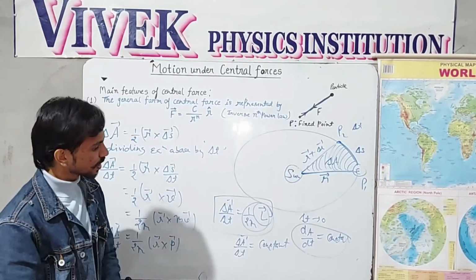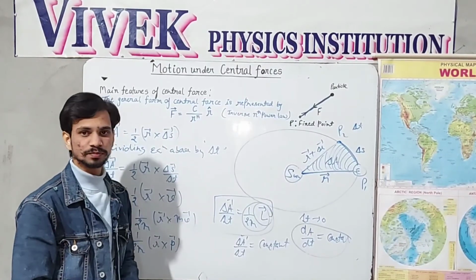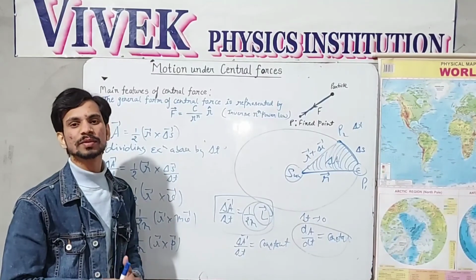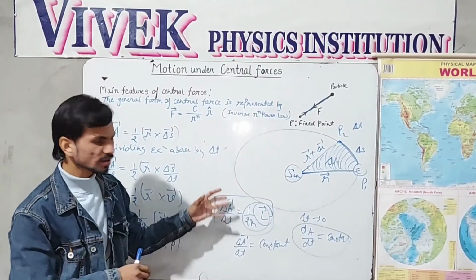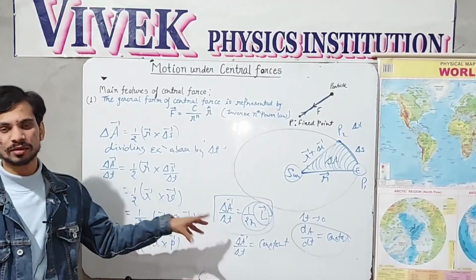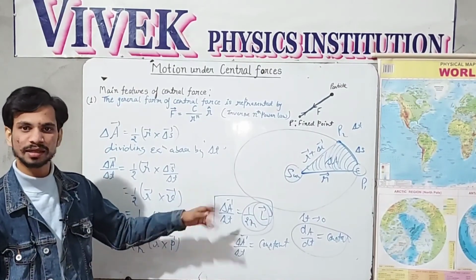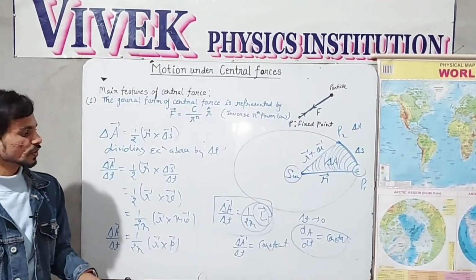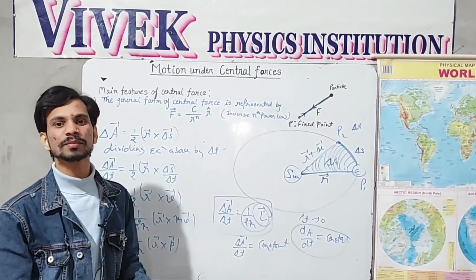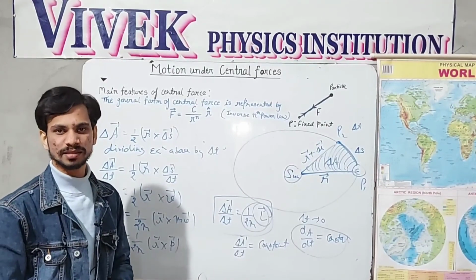I think it will be clear to you. In the next video we will look at the motion of the planetary system, in which Kepler's laws are very important, and this law is also known as Kepler's second law. So in this video we have derived the second law, which is known as Kepler's second law, or law of areas, or aerial velocity law, it is the same. In the next video we will derive Kepler's first law and third law, which are very important to understand and which most often appear in the examination.